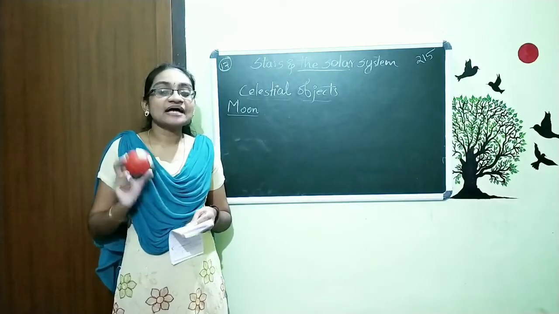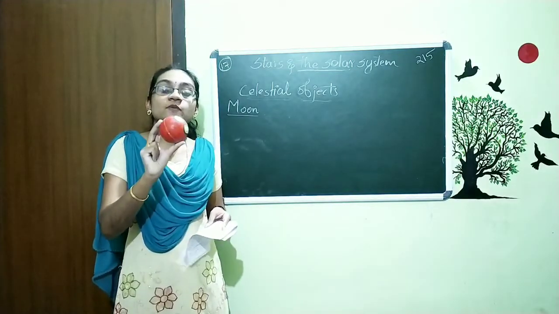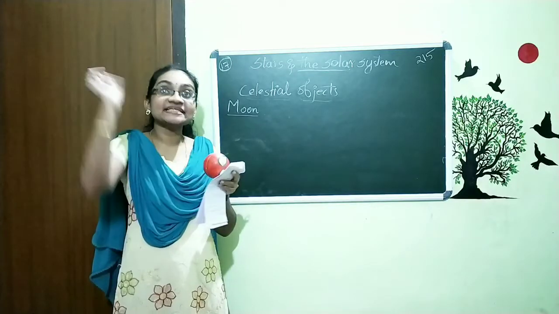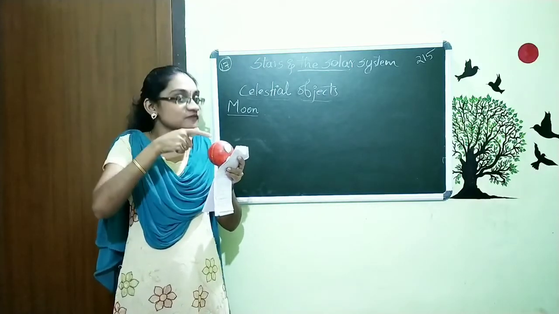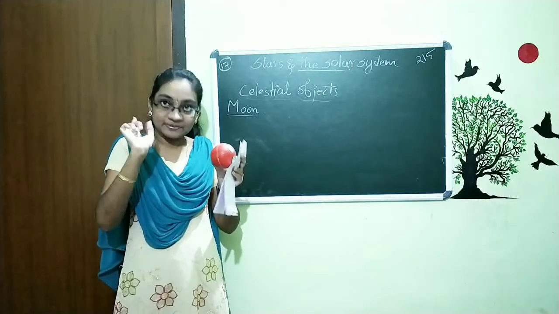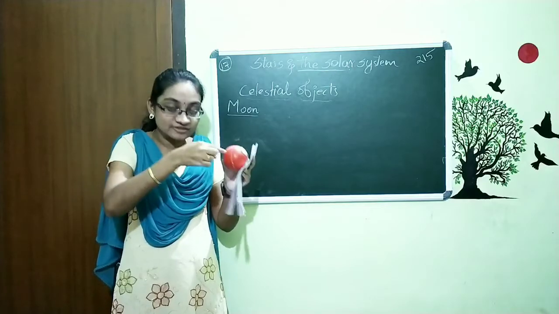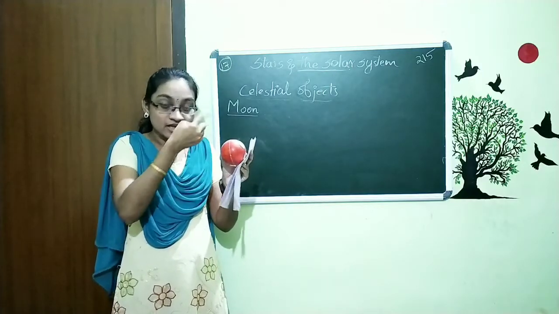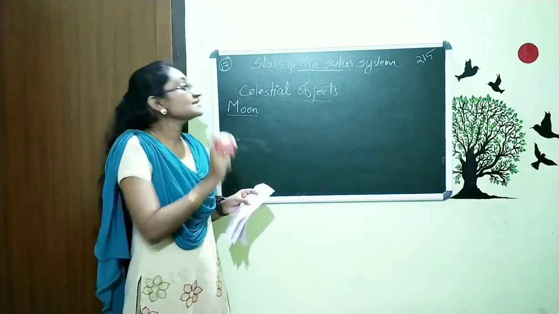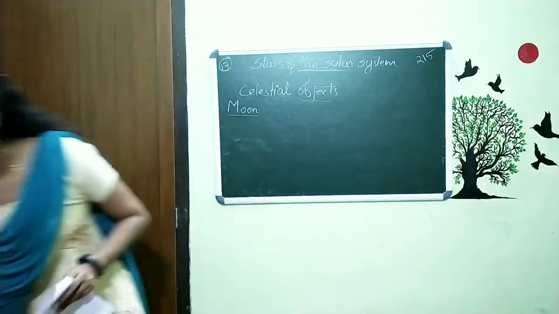Before that, I just ask you, how do you observe this ball? You can see this ball because the light from the bulb first hits the ball and then reflects to your eyes. That means the light is hitting this ball and reflecting to my eyes. That's how I can see this ball. The similar thing takes place with the moon.